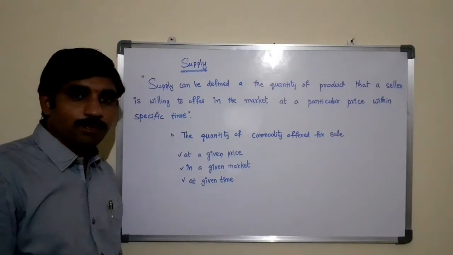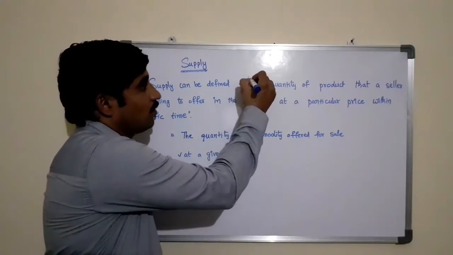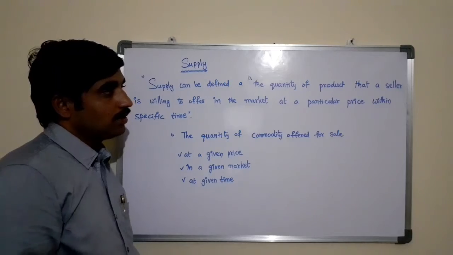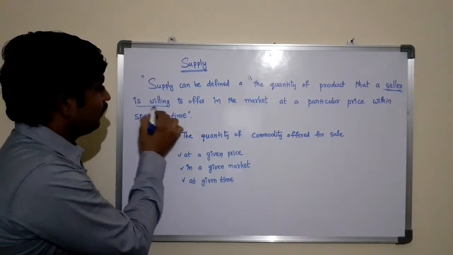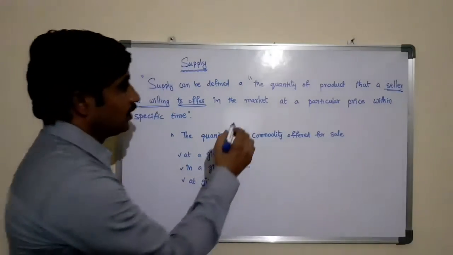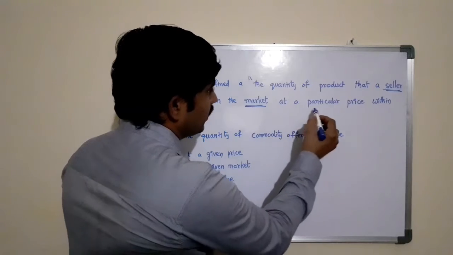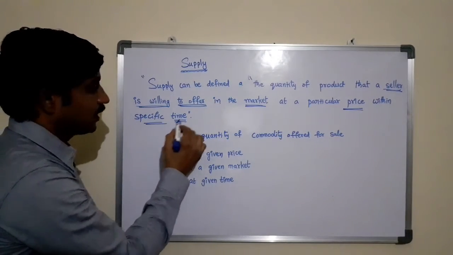Similarly, supply can be defined as the quantity of a product that a seller is willing to offer in the market at a particular price within a specific time.